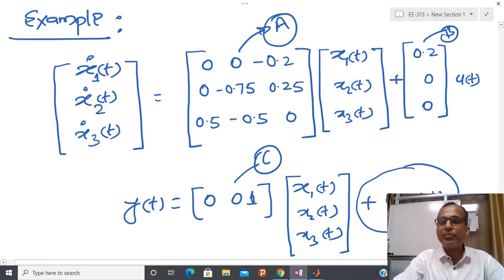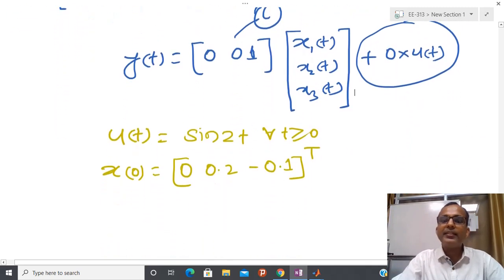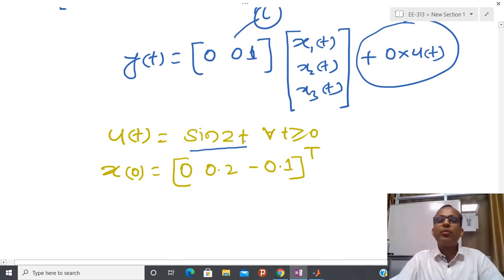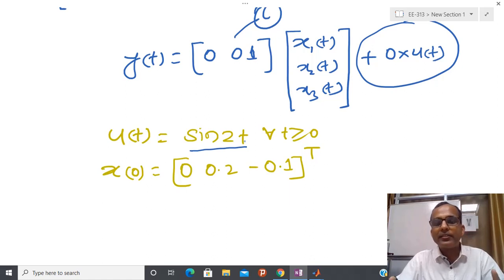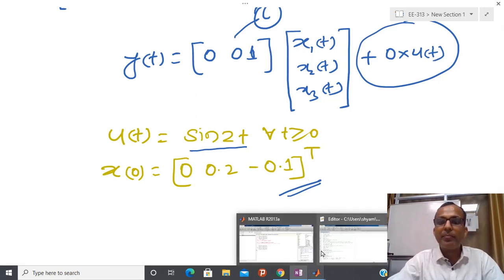So suppose I have to write a program for this particular system, which is a continuous time LTI system, and suppose my input is sin(2t). In the next part of this course, we will see how to design control for some system in order to get some behavior. But here our aim is just to simulate this system. Due to that reason, I have selected a particular input u(t) equal to sin(2t) for all t greater than or equal to 0, and this is the initial condition, because in order to simulate something, I have to know the initial condition also. So let us see how to write the computer program for this.